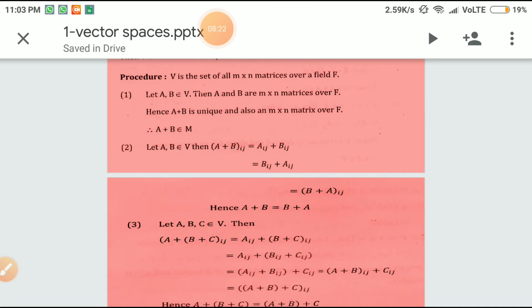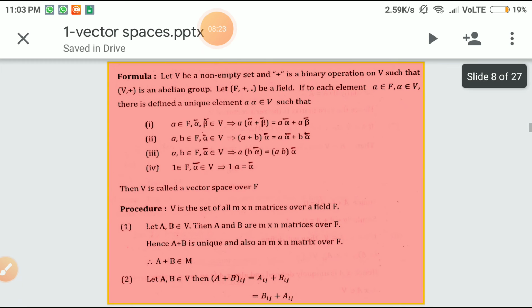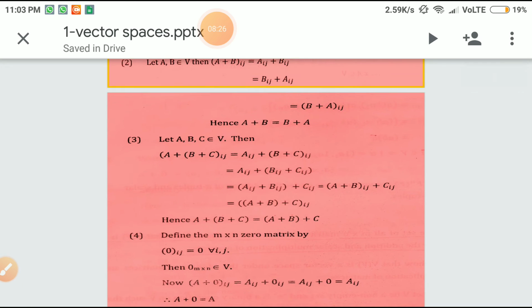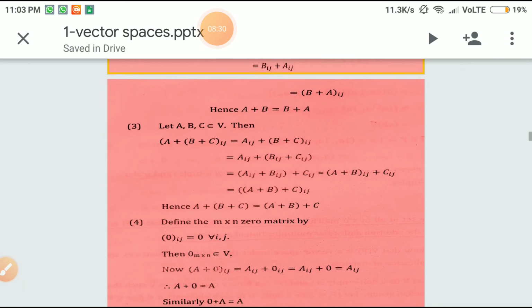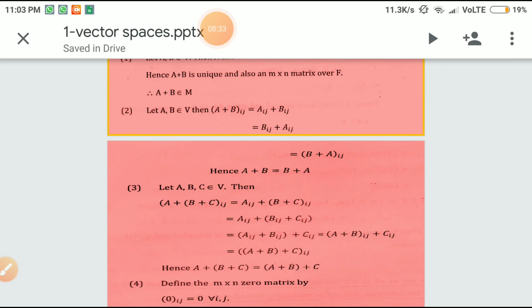How do you verify that two matrices are equal? Two matrices are equal if the corresponding ij elements are equal. So the ij element in A plus B is the same as the ij element in B plus A. Therefore A plus B equals B plus A.